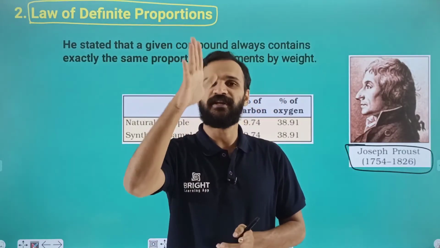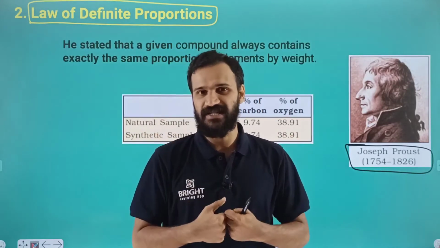Okay, and what is the definition? Or what does that law tell? Very simple.